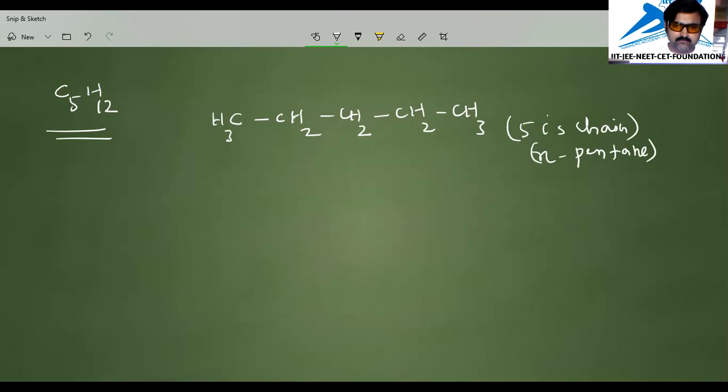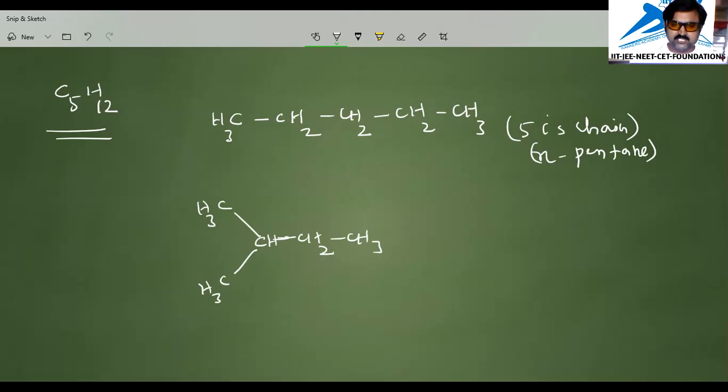Not like this one. If you try to write it as a branched one like this, this is CH, and I continue like this, CH2, CH3. Here I am writing CH3. This is a chain.